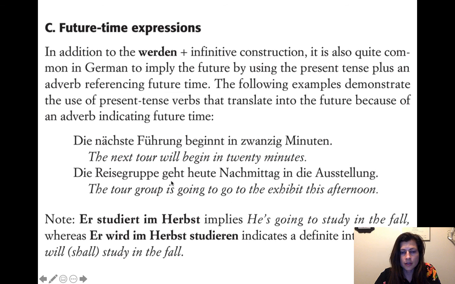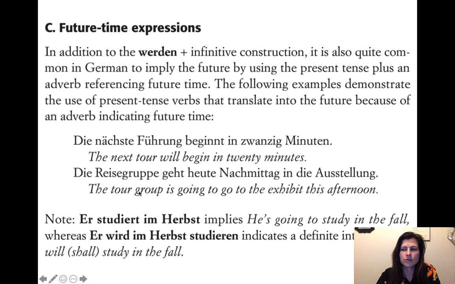Yeah, so geht, we've been talking about this ever since we started doing present tense verbs. Is going to go is one of the possible translations of geht. It just goes, but really, depending on the context, it could be is going to go. All of those are fine, yeah. And then studiert im Herbst implies he's going to study in the fall. And then wird im Herbst studieren indicates a definite intention. He will study in the fall, he shall.